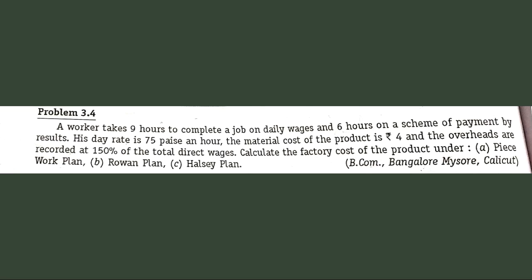The time that he takes to complete the job by being an efficient worker is 6 hours. So to earn the incentive, he will take only 6 hours, and that is why we consider 6 hours to be the time taken. So many a times information may not be given directly to you, but you have to understand it and accordingly put it in your formula.